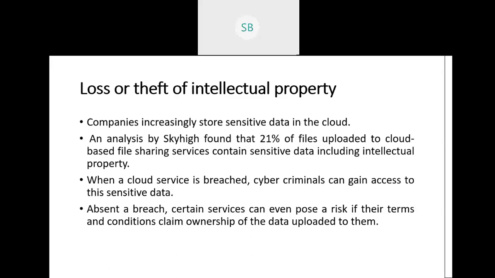In that case they should. So how it happens is that if there is a problem with the cloud service provider, then there is a problem for us also. Even if we have a proper password, we know Google Keep is there. I don't know whether you have used Google Keep, where we store the passwords. Okay, we can store our passwords.